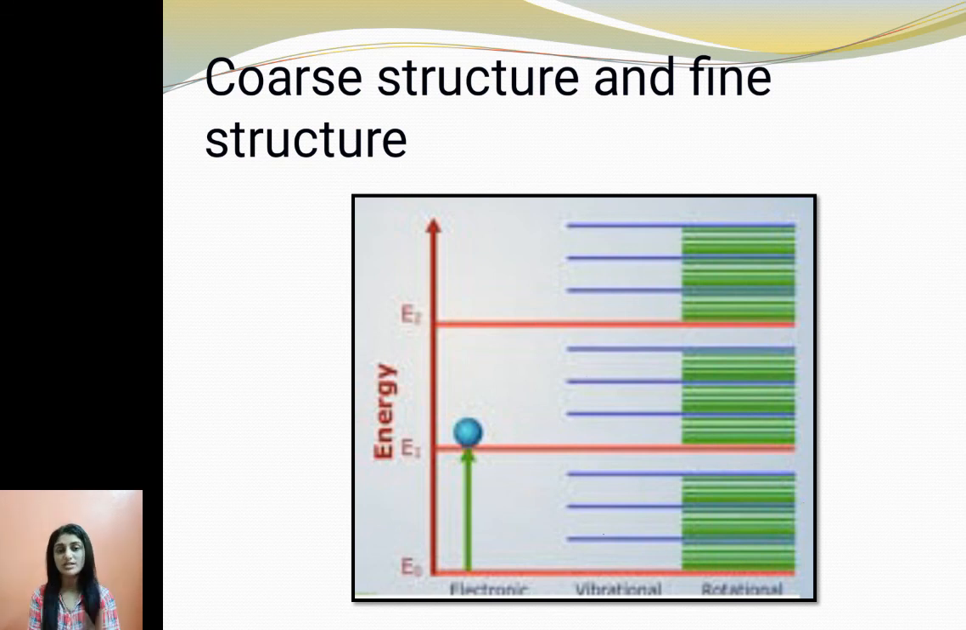Now what is core structure and fine structure? See, if you are using a spectrometer with a low resolving power, then you will be able to see these vibrational energy levels only. You won't be able to see rotational energy levels. That is called core structure. When you can see only lines corresponding to vibrational energy levels, that is called core structure. But suppose you use a spectrometer with a very high resolving power, then you will be able to see these rotational energy levels as well. In that case we call it fine structure.